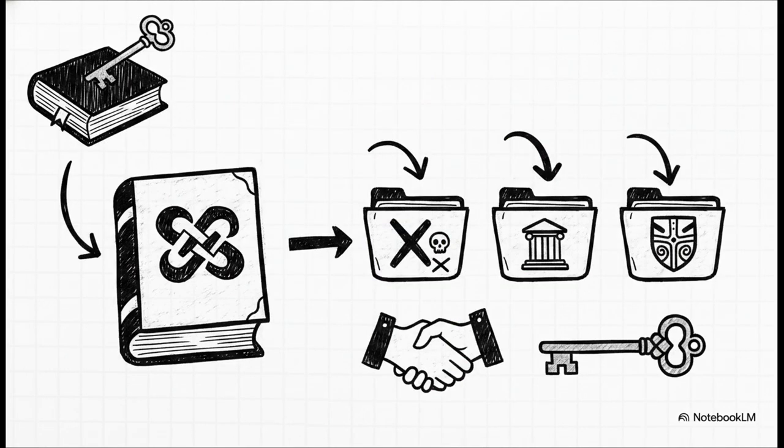Coupled directly with that security is a proposed ICANN equivalent rulebook. To function as a sovereign naming authority, you have to establish clear operational rules. The blueprint categorizes names into prohibited, reserved, and protected classes. This ensures that things like essential civic and emergency services or sensitive cultural identities aren't maliciously squatted. It also strongly emphasizes the need for clear domain ownership rights, transfer protocols, and emergency dispute resolution procedures. It's basically mirroring traditional internet governance to maintain a functioning digital society.